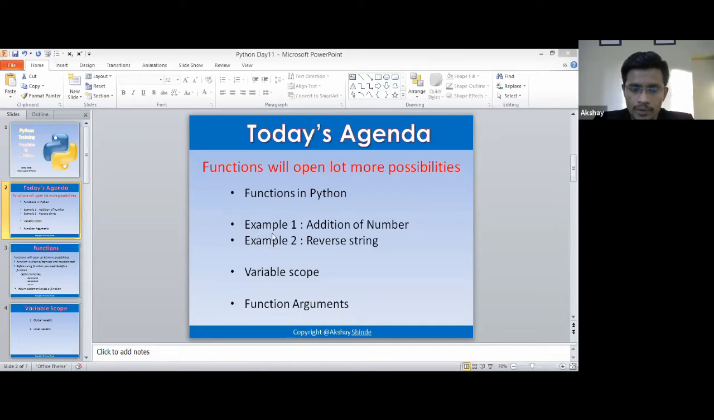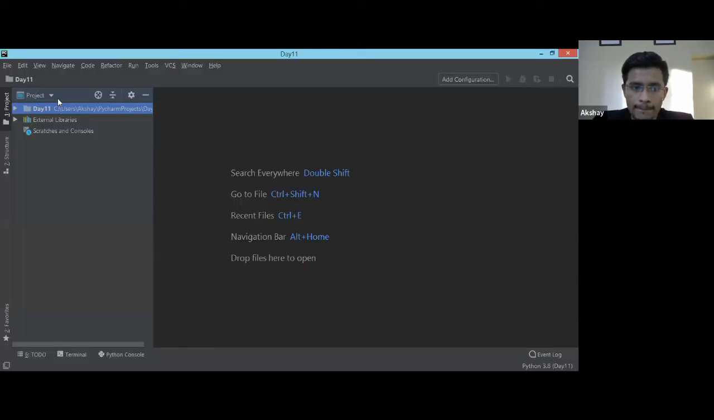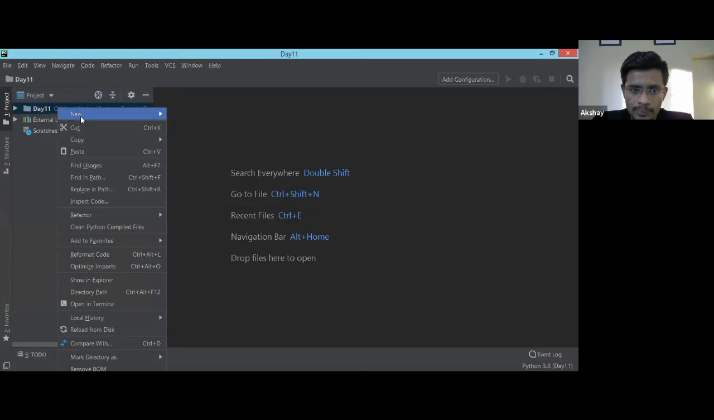Share. So are you able to see my screen? Are you able to see the PyCharm?